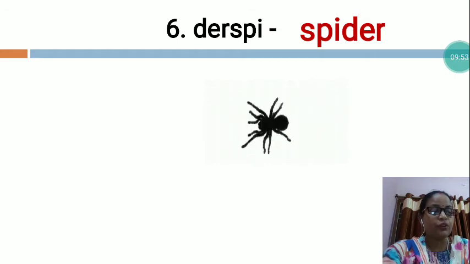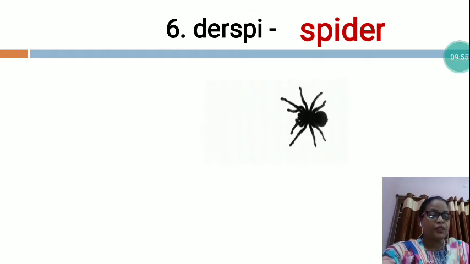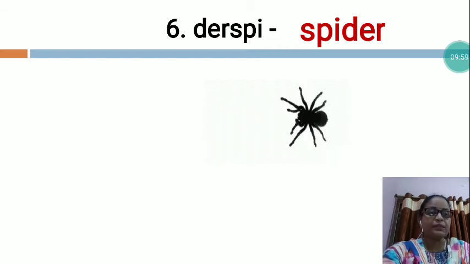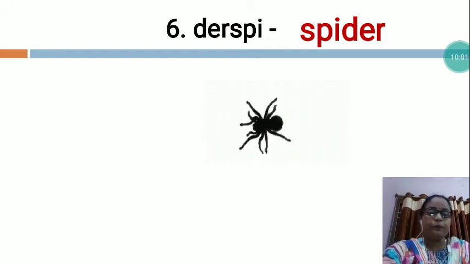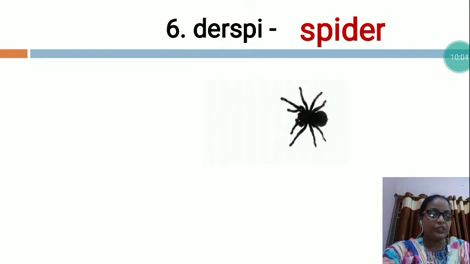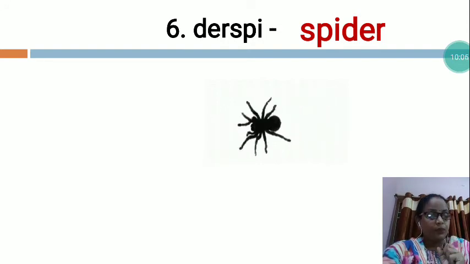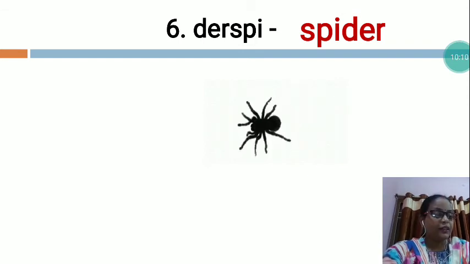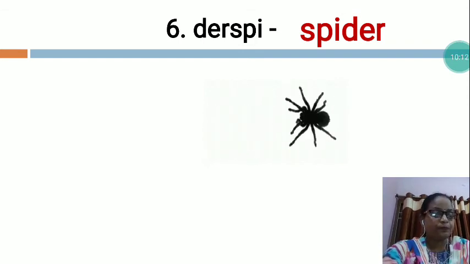Spiders are found around the world. Most of the spiders make webs, but some spiders do not make webs. Most of the spiders are poisonous, and some of the spiders are not poisonous.